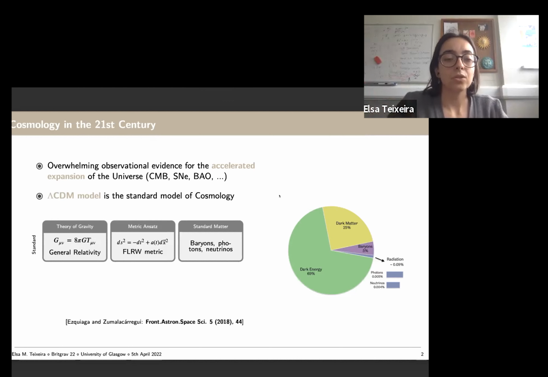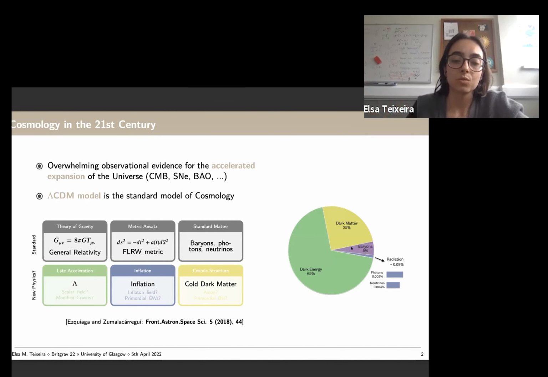So our standard model of cosmology is the lambda-CDM model, and it's based on three pieces of standard physics. The first one is our theory of gravity, which we all know is general relativity. Then we have to specify a metric ansatz, and in this case we assume a homogeneous isotropic universe, so we assume the Friedmann-Lemaître-Robertson-Walker metric. And then we also have standard matter, so baryons, photons, neutrinos, and everything we know of. At present, we know that this standard matter accounts for only about 5 or 6% of the total matter content of the universe. And the rest is actually in the form of some new physics, whose true nature we still cannot explain.